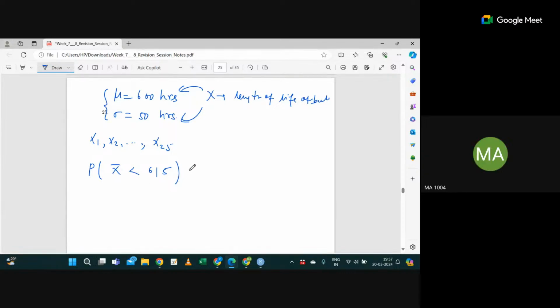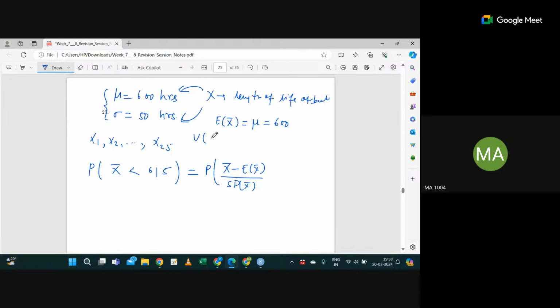To solve this we use the CLT. We have to convert this into standard normal form, that means x bar minus expectation of x bar divided by standard deviation of x bar. So what is the expectation of x bar? It's mu, which is 600.